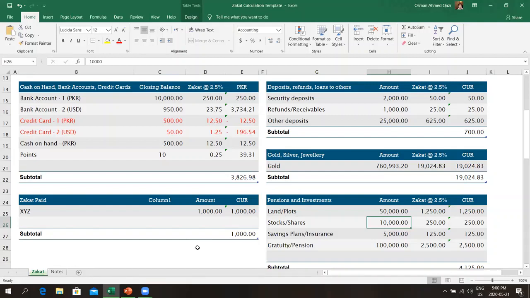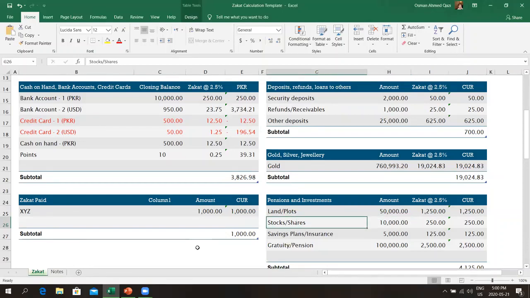If you're in that situation, you can contact me and we can discuss that. But the easier way is, whatever the market value is right now for the stocks and shares you own, you put the market value in, and zakat will be calculated at 2.5%.